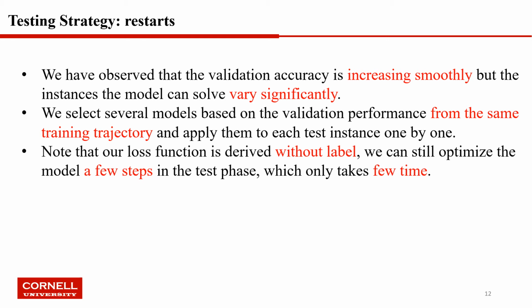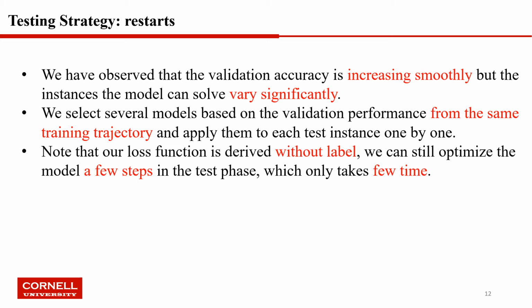We have observed that the validation accuracy is increasing smoothly during the training time, but the instances the model can solve vary significantly. So we can select several models based on the validation performance from the same training trajectory and apply them to each test instance one by one. Note that using models from the same training trajectory ensures that we do not incur too much overhead for the training time. Also, we do not need to apply all the models to one instance at test time.